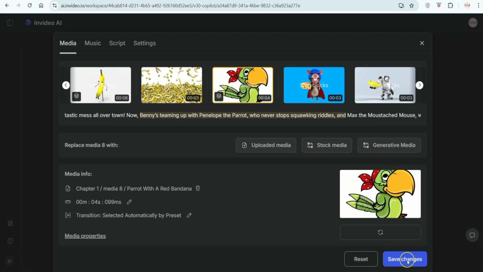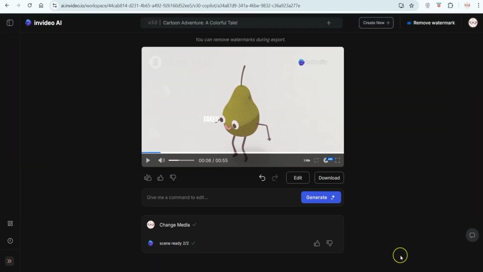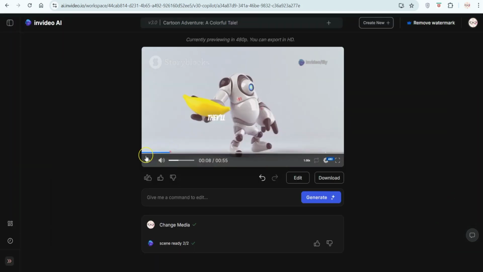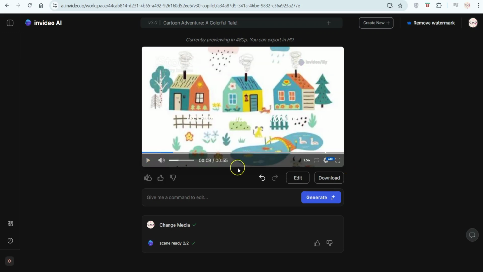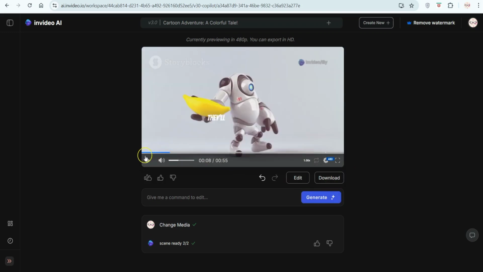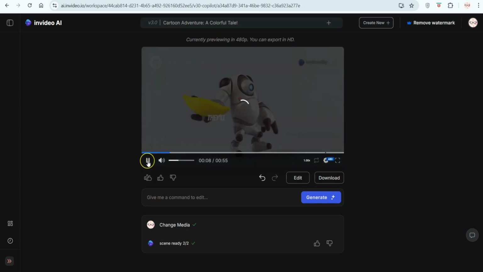And you can also edit the script. For this, click on script and now on this screen, you can make any changes in your script. After that, click on save and if you're happy with how your video looks, that's awesome. Now click on download and with that, the video is going to be saved into your device and is ready for YouTube, Instagram, TikTok, or wherever you want to post it.